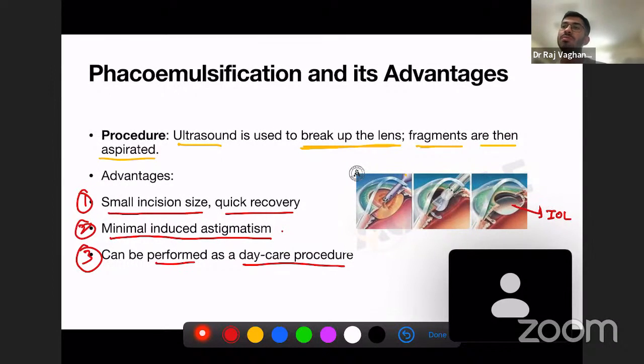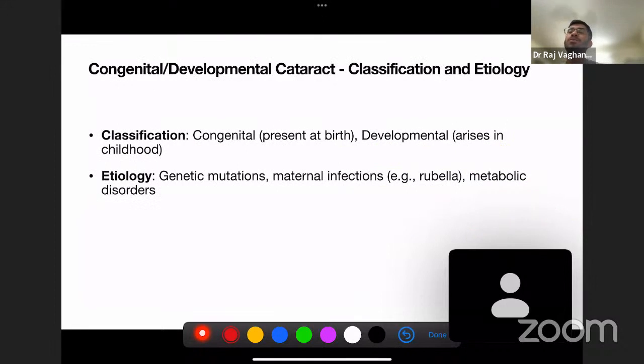In the daycare procedure, you're not admitting the patient for 2 to 3 days. The patient comes in the morning, has surgery in the daytime, and in the evening the patient gets discharged. So that is known as a daycare procedure. This procedure is performed as a daycare procedure. Now that was about the senile cataract.